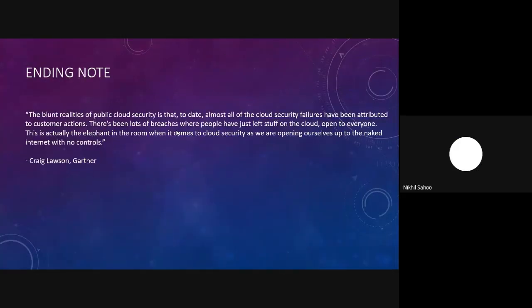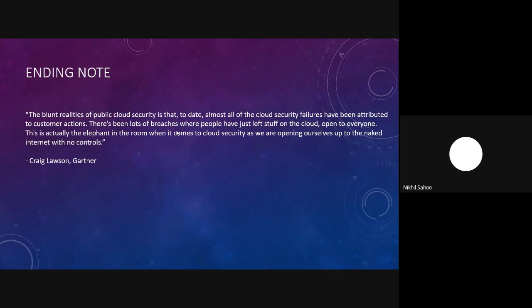So yeah, that was all about today's session. I would like to end this session with an ending note, which was a statement given by Gartner, which says that the realities of public cloud security is that almost all of the cloud security failures have been attributed to customer actions, and there have been a lot of breaches where people have just left things open on the cloud, open to everyone.